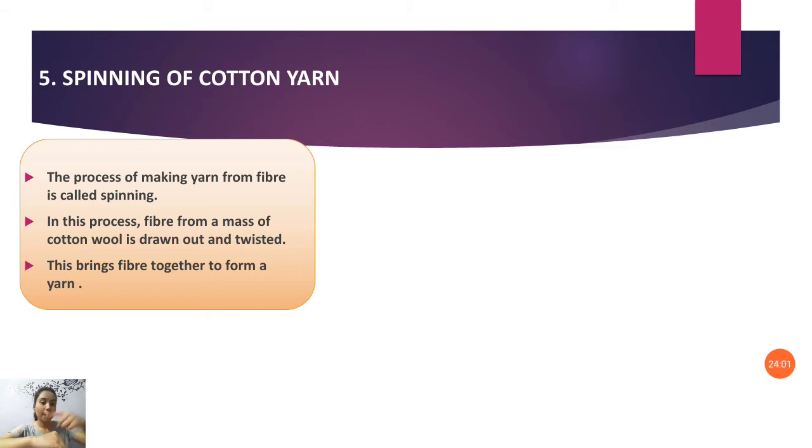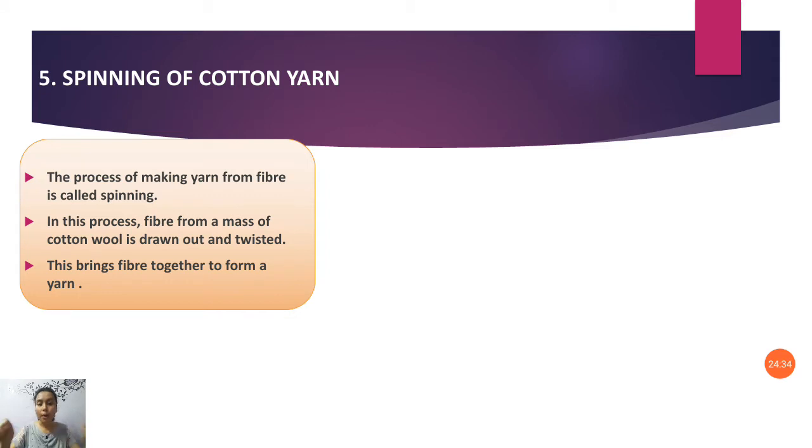Okay, so next, this brings fibers together to form a yarn. When we twist it, when we turn the cotton like this, we can see it will become rigid. It will form like a thread, like a rope. So we are making the fibers come together. This is a process.